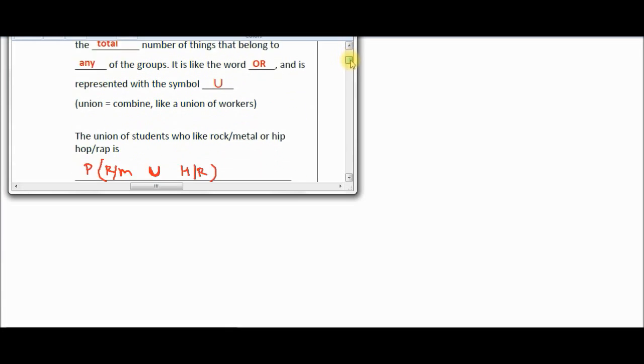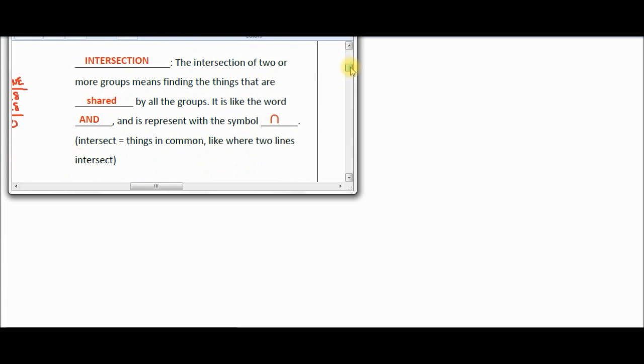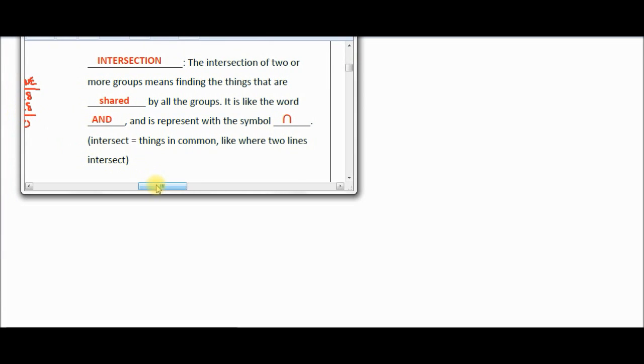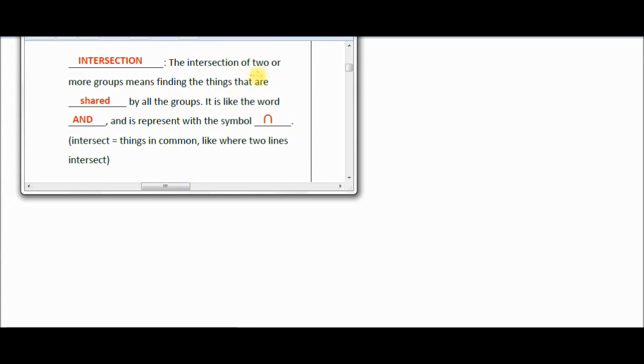Okay, last part is, let's talk about intersection. Intersection of two or more groups means finding the things that are shared by all the groups. It is like the word and. So if you say, how many students like rock, metal, and hip-hop rap? I just want the overlap of those two. So intersection is the overlap or the shared part. It's like the word and it's represented with a symbol.